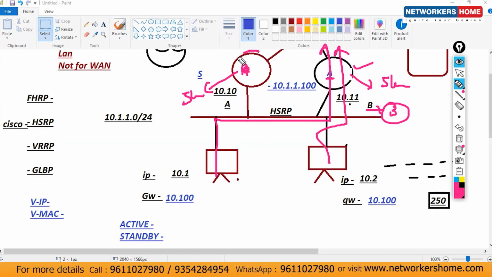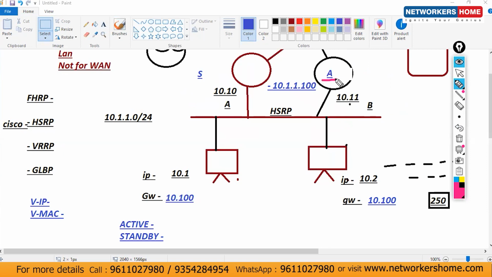Okay, so it means from last 3 years, this router, I have resources, but I'm not able to use it because this is just for the backup there. Is it a feasible solution? No. Then we need some load balancing type of things. Okay, I'll do one thing. Both routers I'll keep as active. My 50% of data will travel via this one and 50% of the data from this one. So that concept is known as load balancing. What is that? Load balancing. HSRP doesn't support any type of load balancing. Then we have the concept of VRRP there.